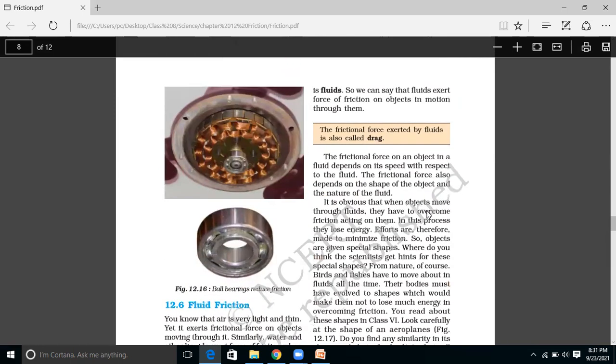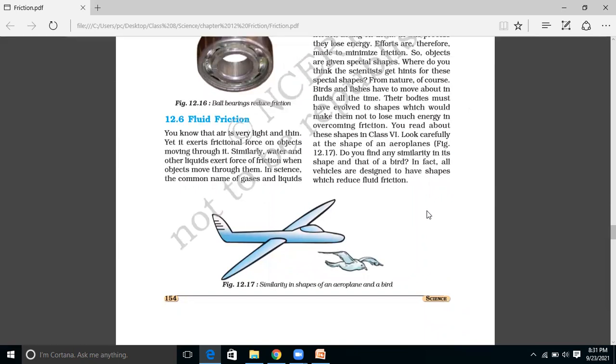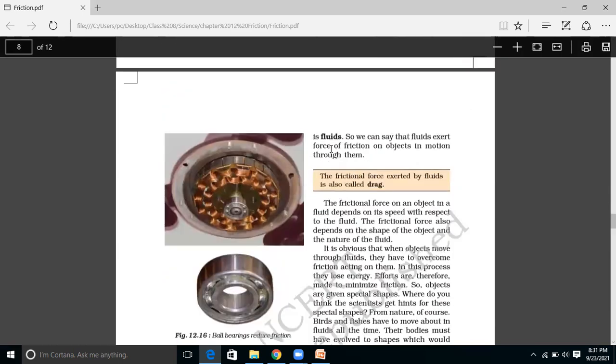Now we have seen all the examples wherein friction had to do with solids. But it is not only restricted to solids, it also acts on liquids and gases. So we combine liquids and gases and call them fluids.